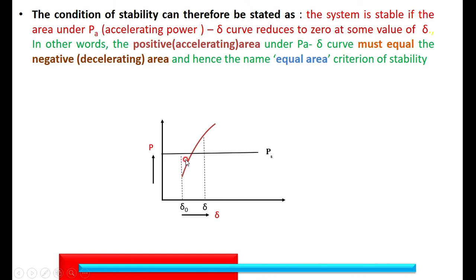Here you have the two areas, the accelerating area and the decelerating area. If both are equal, then the system is stable. Ultimately, at the end, it settles down to this value. This is the concept of the equal area criterion that we are applying to the power system to judge the stability of the power system.